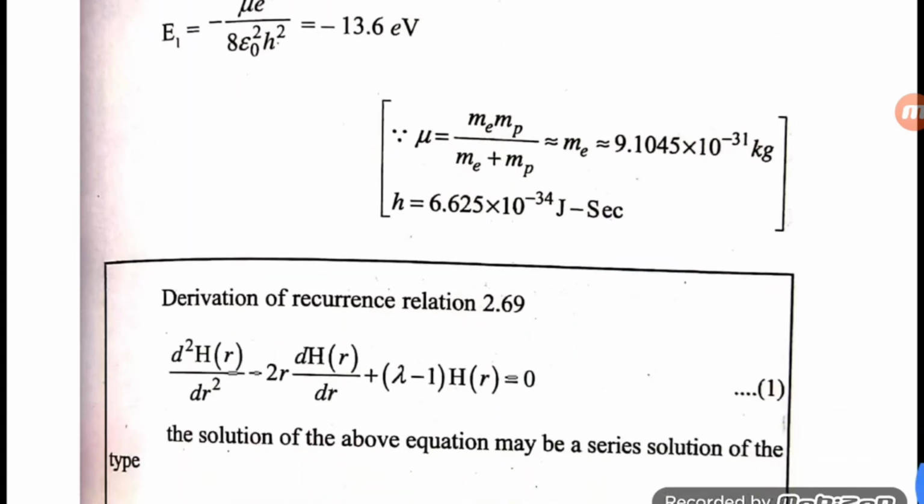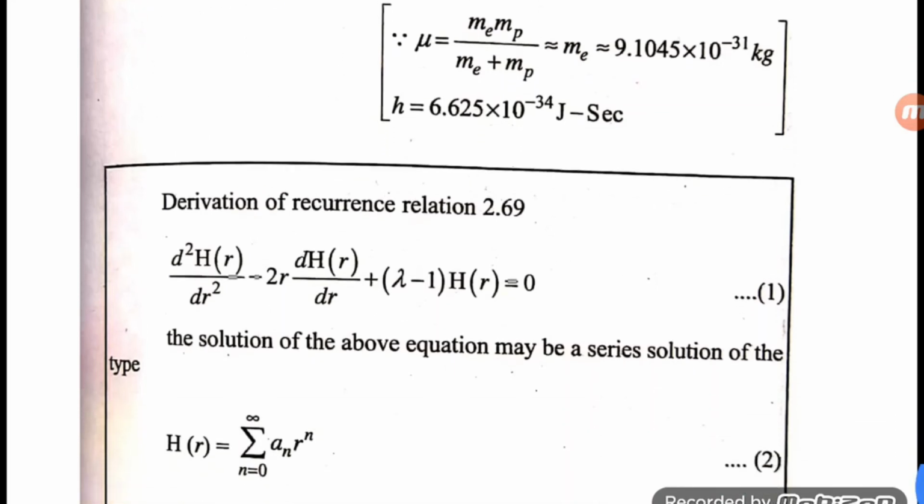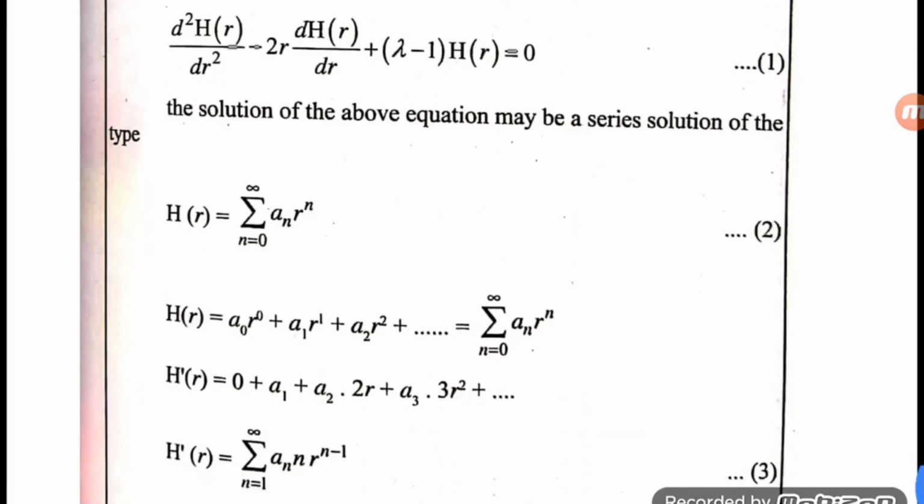So this is the first level, the first orbit energy in the hydrogen atom. E1 is equal to minus 13.6 electron volts.